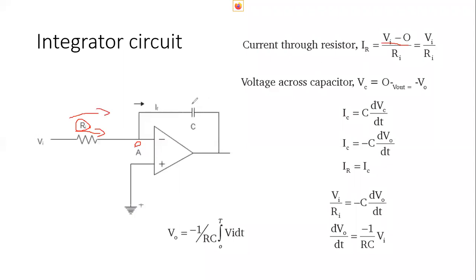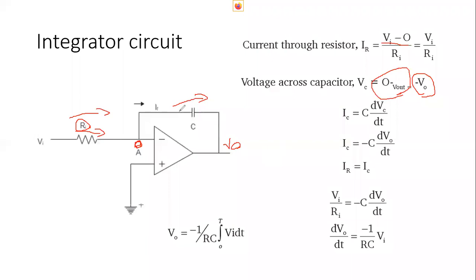And now, the voltage across the capacitor: at this point, due to virtual ground, the voltage is 0. Here the voltage is the output voltage V0. So 0 minus V out is the voltage across the capacitor, that is minus V0.